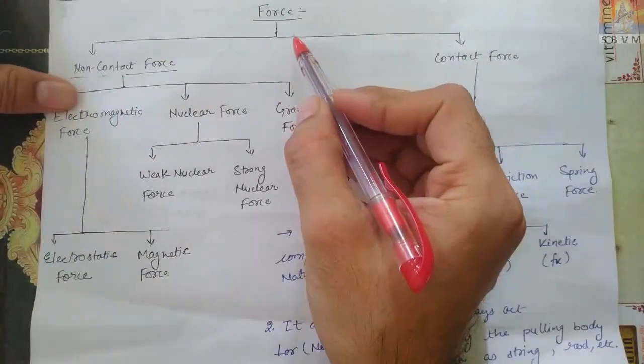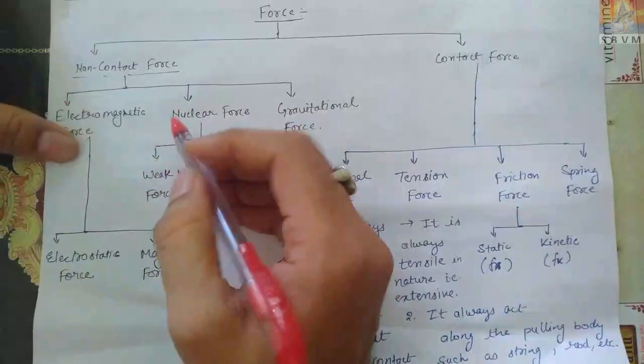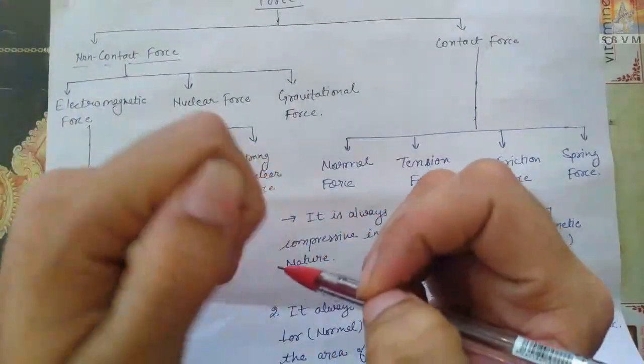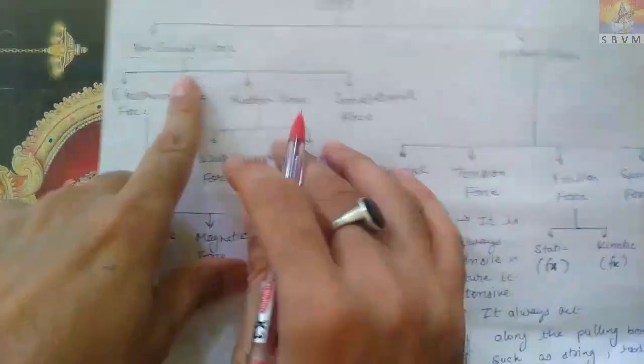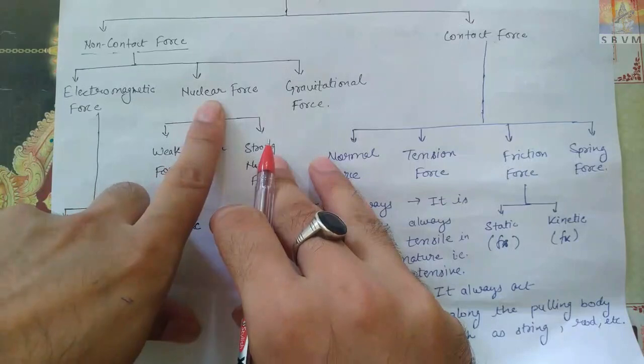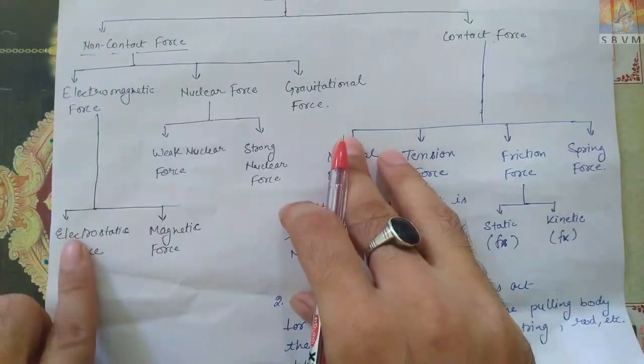Basically, forces are of two types: non-contact force and contact force. Let us discuss the types of non-contact force: electromagnetic force, nuclear force, gravitational force. Electromagnetic force is of many types: electrostatic force, magnetic force.